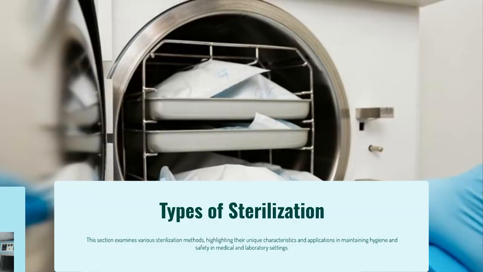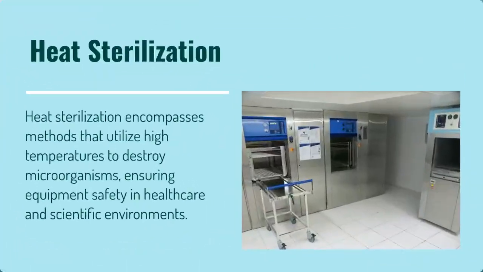Heat-labile substances, that means substances which are heat sensitive, cannot be sterilized by heat sterilization. So that is why different methods of sterilization are adopted to make all products free from contamination as well as free from microorganisms.